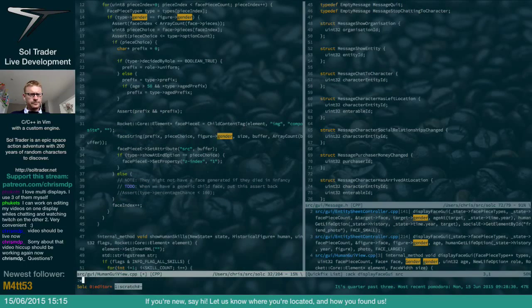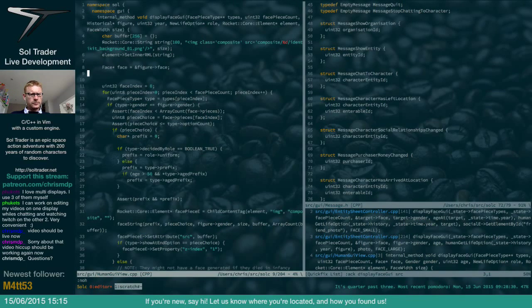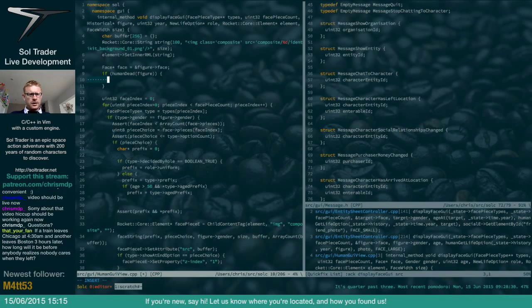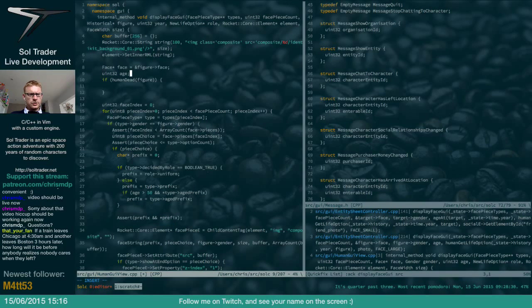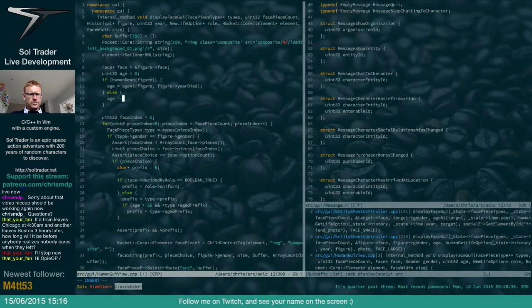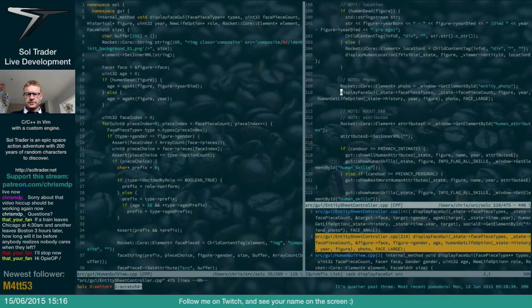Same there. And then I can say if human dead, figure, uint32 age equals 0, age equals age at figure year died, else age equals age at figure year. That's fine.